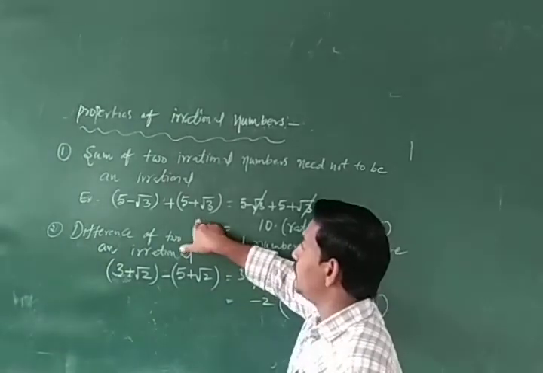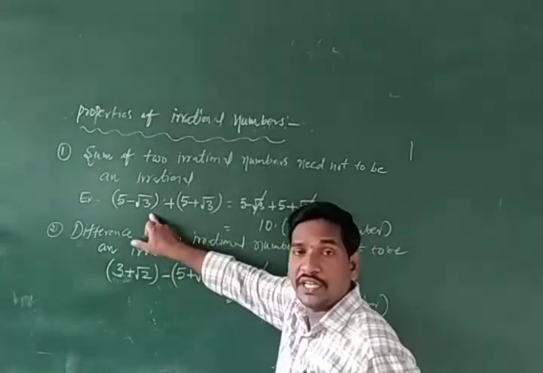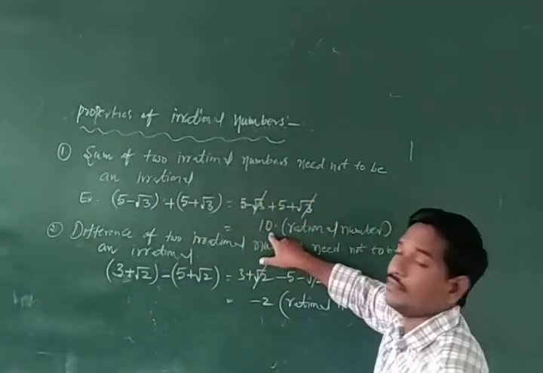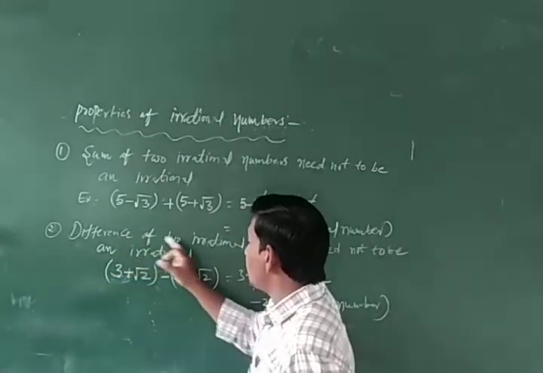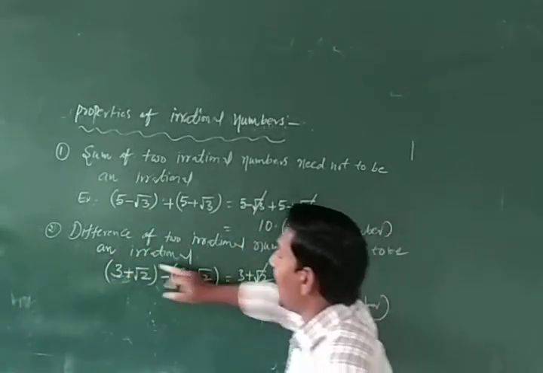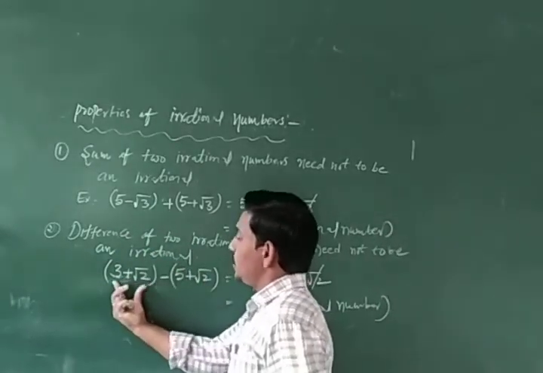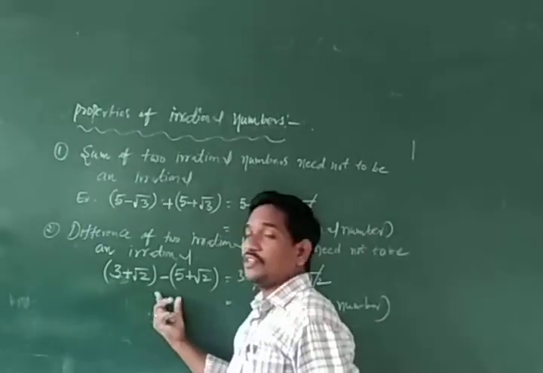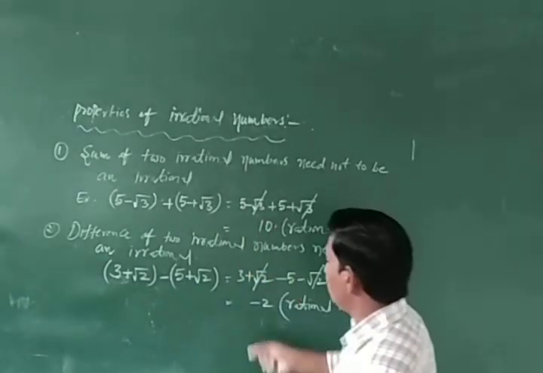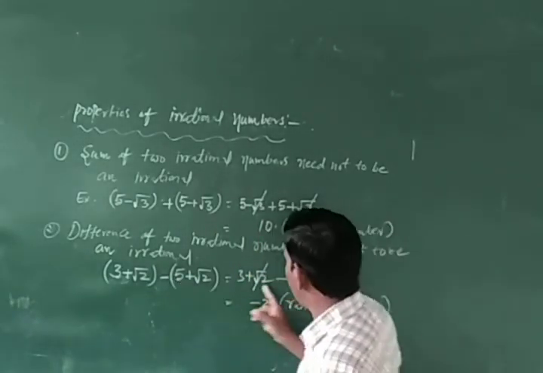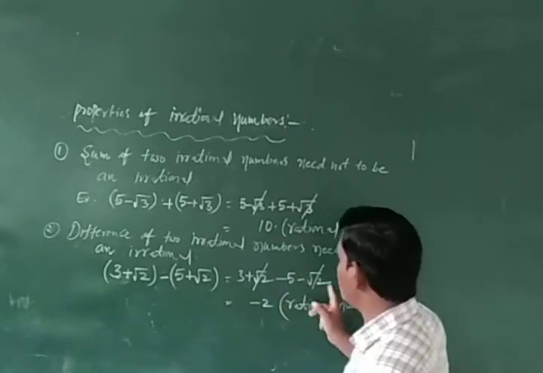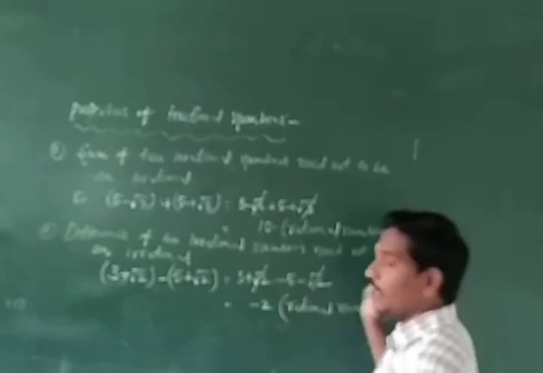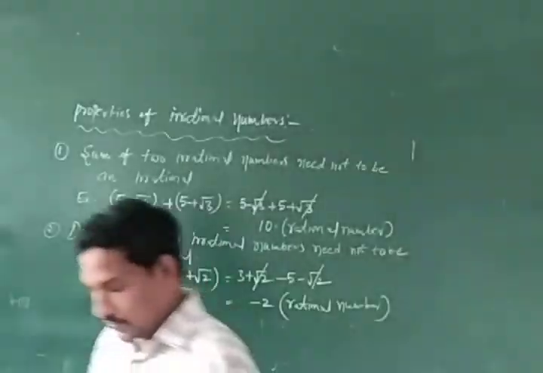Here what we have to do? Here the sum of two irrational numbers need not be irrational. Okay, rational number. The difference of two irrational numbers need not be an irrational. So this is one irrational number, another irrational number, and we are finding the difference. Plus root 2 minus root 2 both cancel. 3 minus 5 is minus 2. Minus 2 is a rational number. And write down some more, there are more.